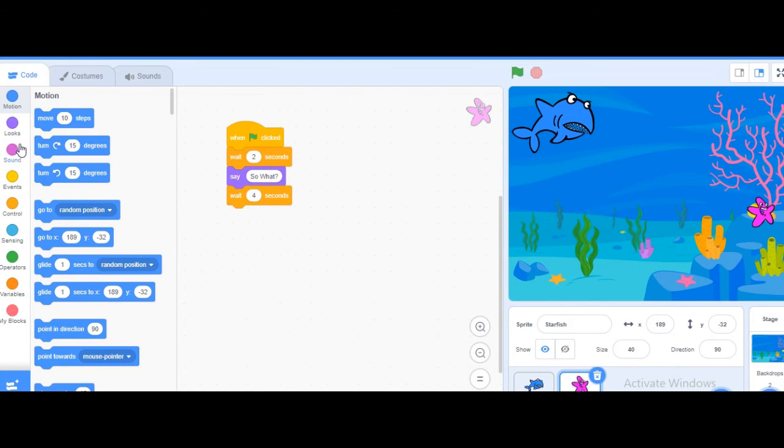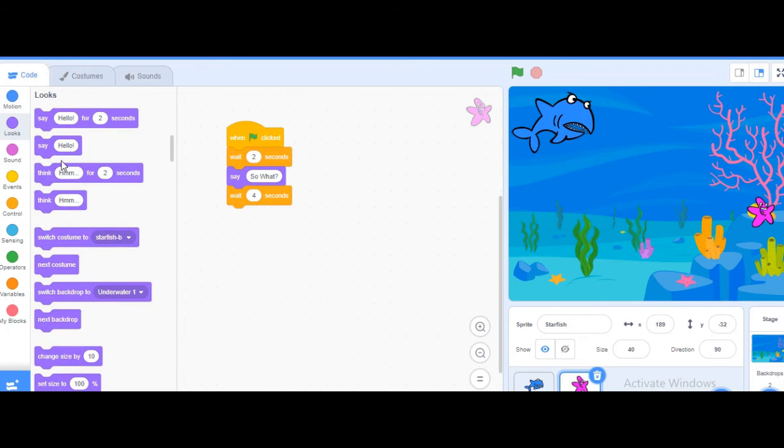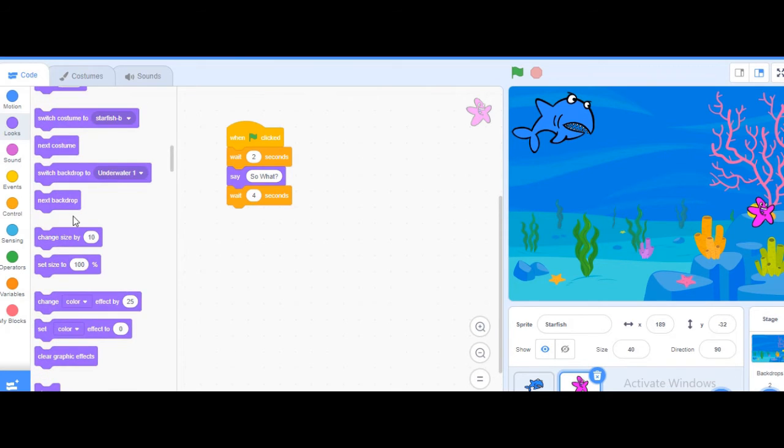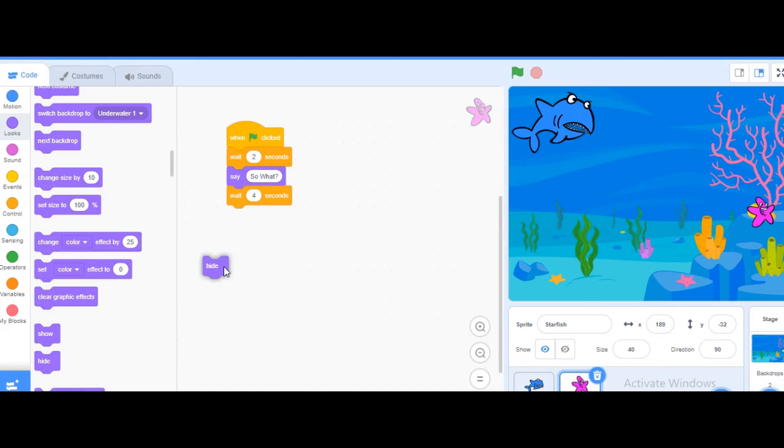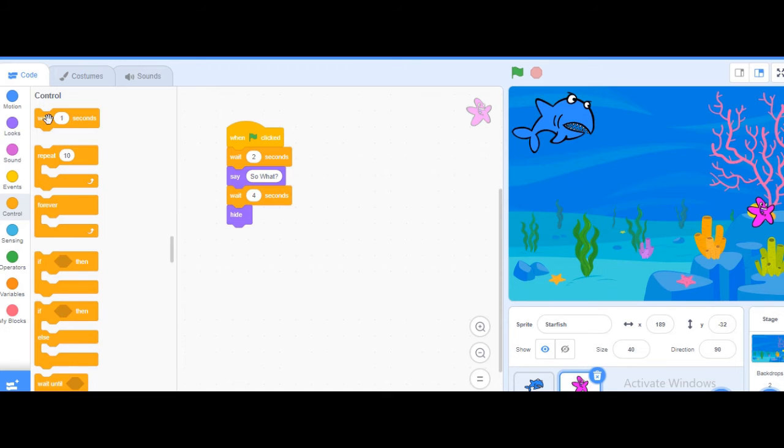So here we will go to looks, and then we will go to hide. Okay, so again we will make it wait, because it should keep hiding for some time, till the time shark finds it.